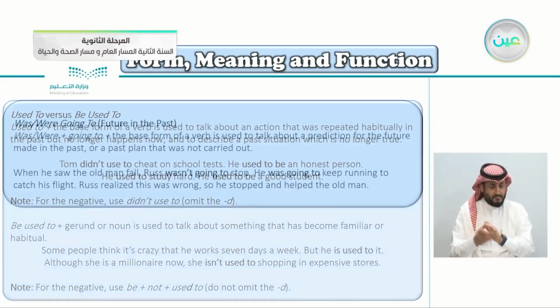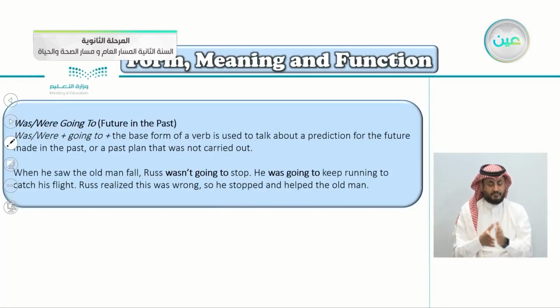Another part here: was, were, going to, future in the past. Let's read it together. Was, were, plus going to, plus the base form. I was going to meet him, for example. So we're talking about the future in the past.